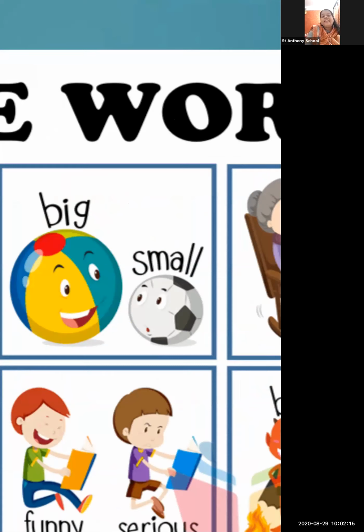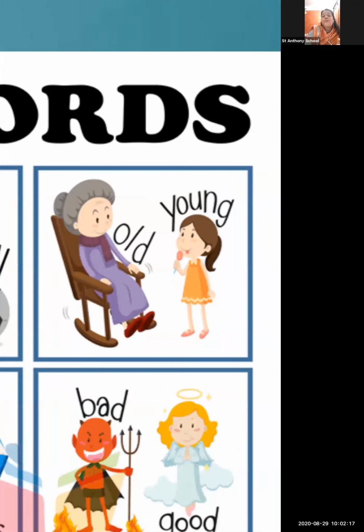In the next picture, you can see old, opposite, young. The grandma is very old. Our grandparents are old, but we and our parents are young. So old, opposite, young.